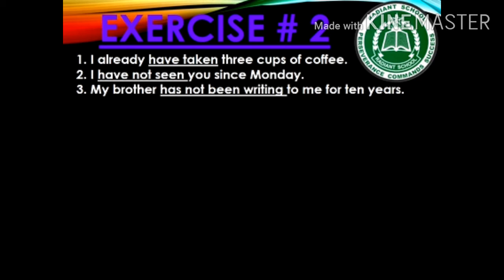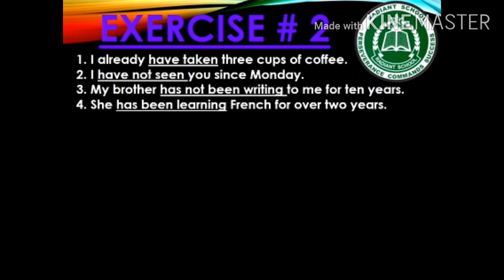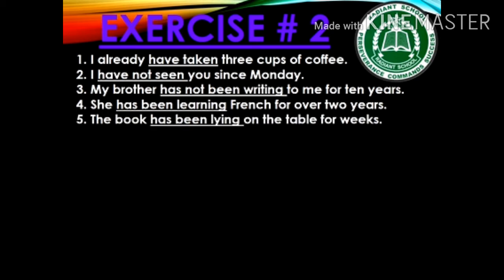Sentence number 4 is, she has been learning French for over 2 years. Again you can see for with the given time. So it goes for present perfect continuous tense. Fifth sentence is, the book has been lying on the table for weeks. What will we use?